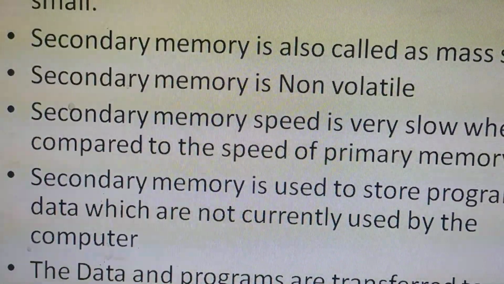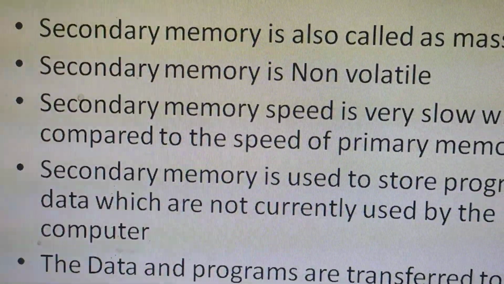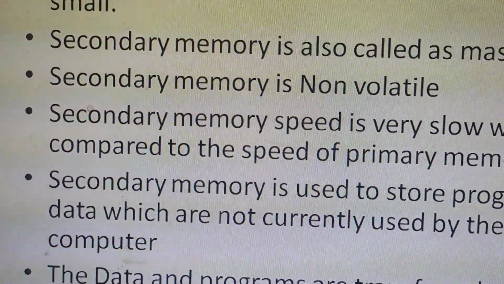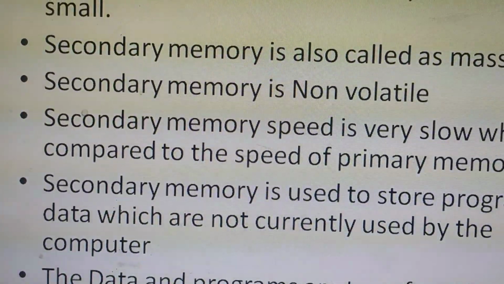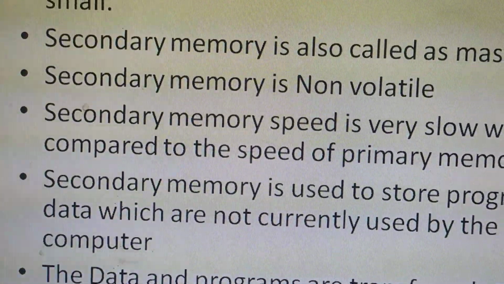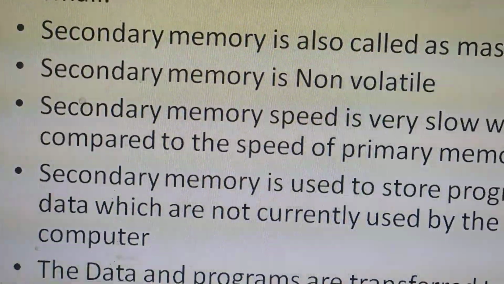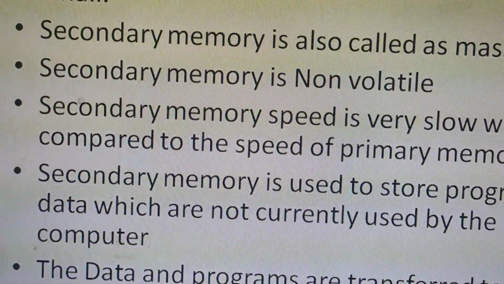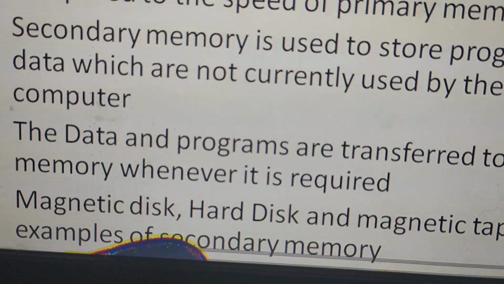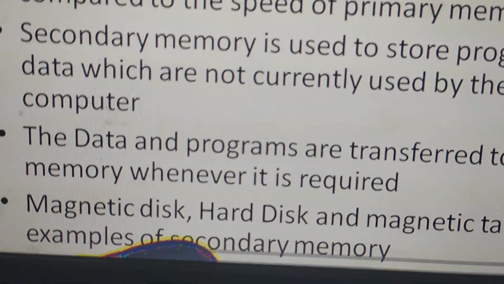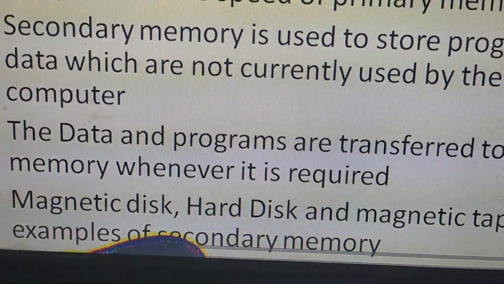So secondary memory is used to store the programs and data which are not currently used by the computer. Suppose we use MS Word, PowerPoint, and Excel. If Excel is used, then PowerPoint will be sent back to the hard disk. If PowerPoint is used, then the other programs which are not currently used will be sent back to the secondary memory. That is how it works. The data and programs are transferred from the secondary memory to the main memory, that is primary memory, whenever it is required.